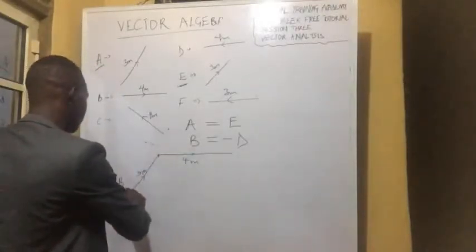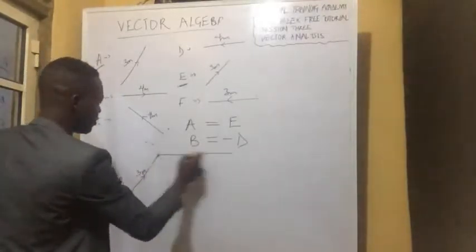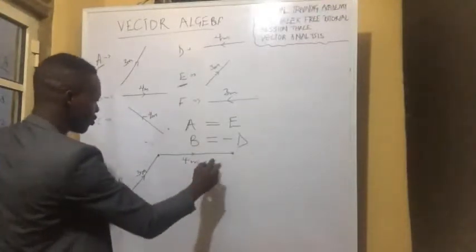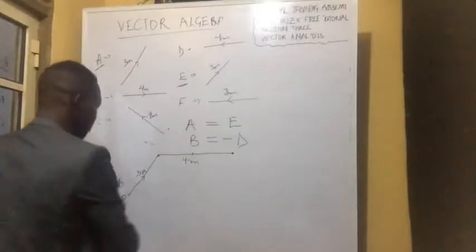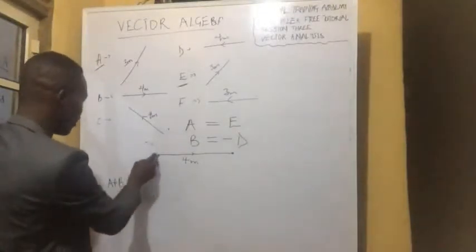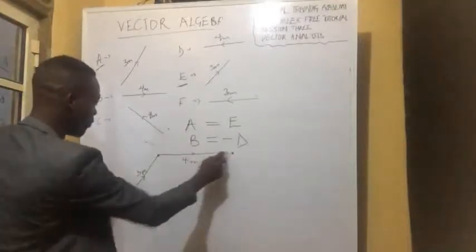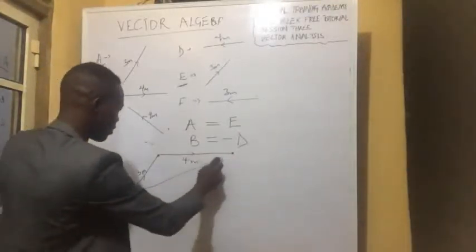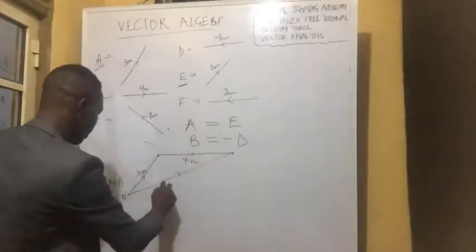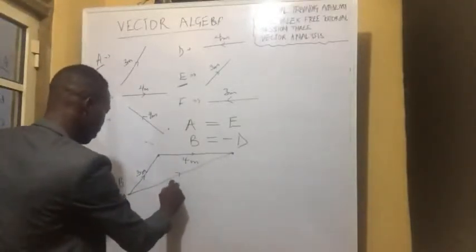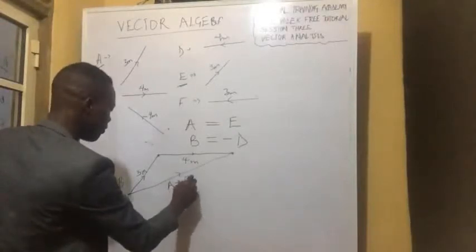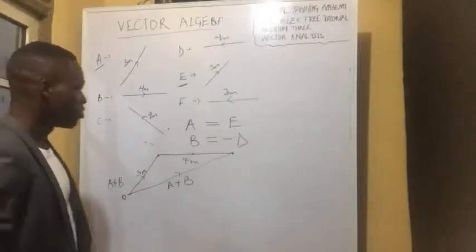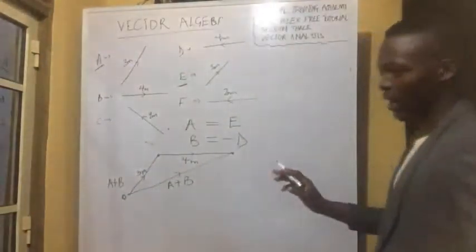So this is A and this is B. So this will be the destination. So from here, if we move A to this side and we move B to this side, this will be our direction. So it will be like this. So this vector we have here would now be A plus B. Do we get that? So that is for addition.